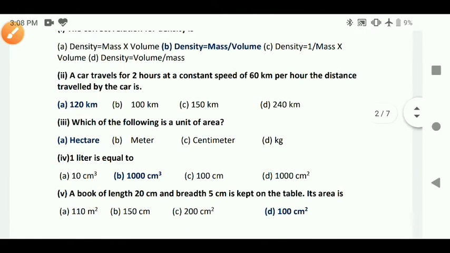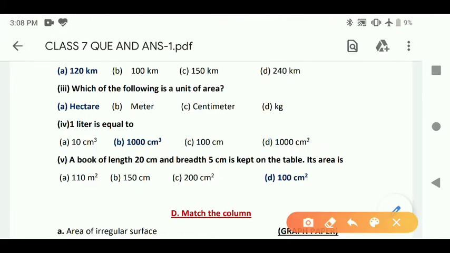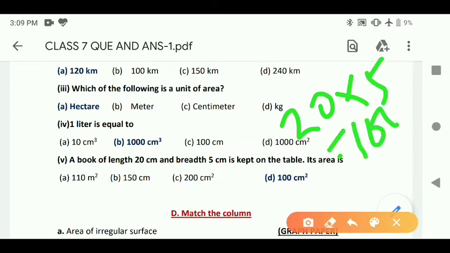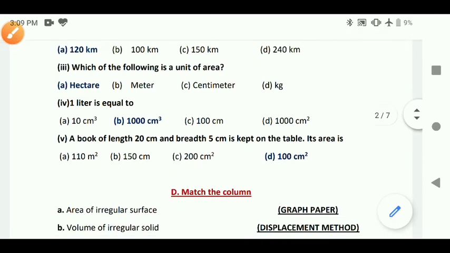Next, a block of length 20 centimeter and breadth 5 centimeter is kept on the table. Its area. Length is given 20 and breadth is given 5. So 20 into 5 is equal to 100 centimeter square. 100 centimeter square will be the answer. 20 centimeter length, 5 centimeter breadth, so area will be 100 centimeter square. So these are the answers of choose the correct option.